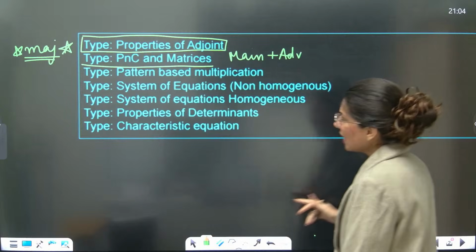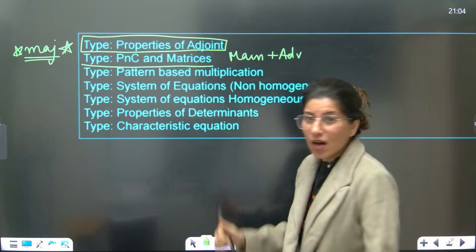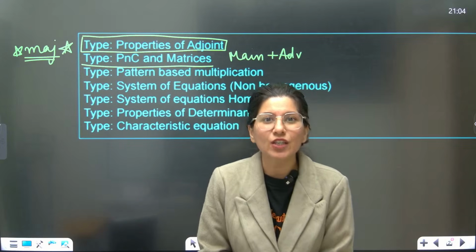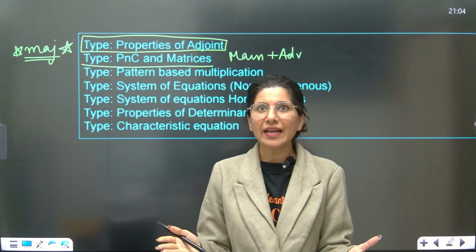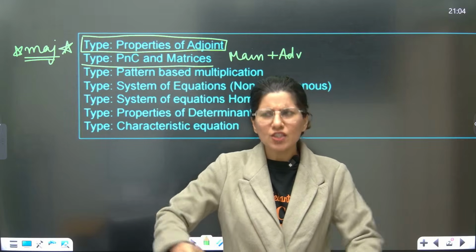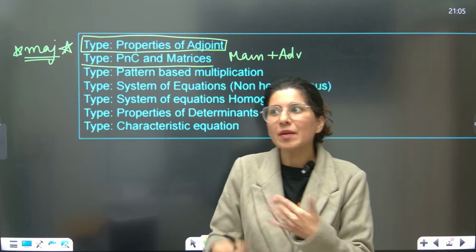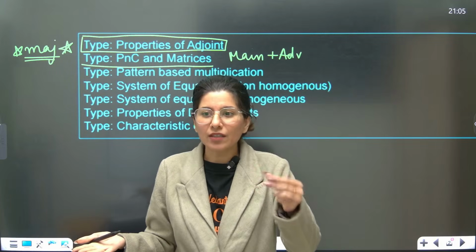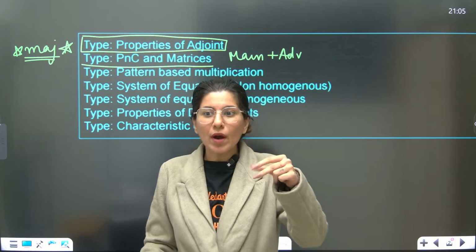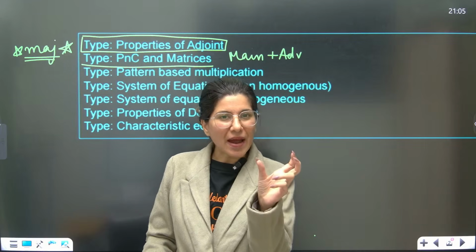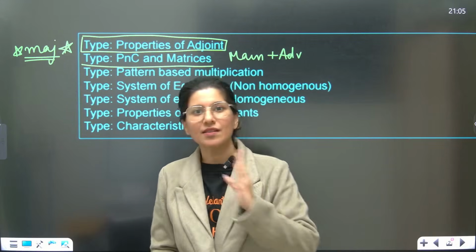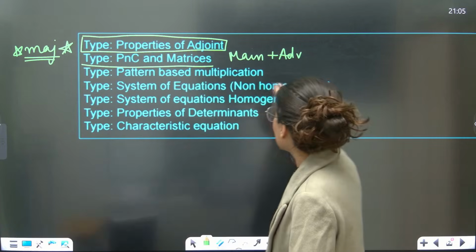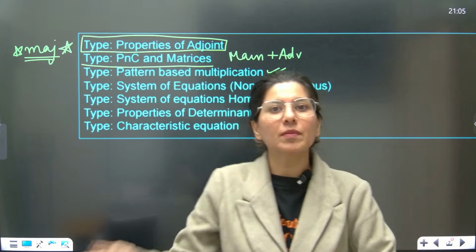Okay. Pattern based multiplication. Now you know how to perform matrix multiplication, but suppose somebody is asking you to multiply A raised to power 200, A raised to power 30. Basically, you can't be multiplying a matrix 30 times. So by looking at the pattern, you have to judge. You have to understand that, okay, this pattern is getting formed. A is this, A square is this, A cube is this. So what would be the value of A raised to power 30 or A raised to power 40? That is what I meant by pattern based multiplication, okay?